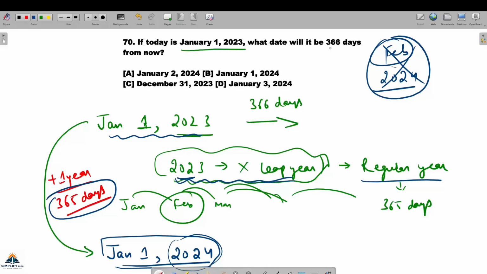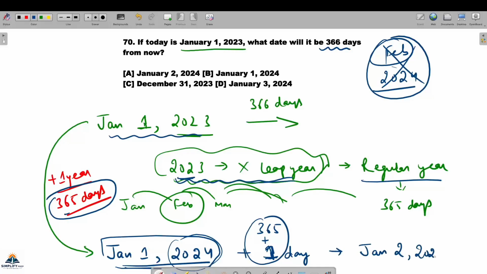But the question is asking, now the tricky part is you are asked about 366 days. 365 days के बाद ये डेट आया है, तो मतलब आफ्टर 1 day, 1 more day, आपका 365 प्लस 1 day हो जाएगा, है ना? That is 366 days will happen. So that is January 2nd, 2024. So this is what is happening after 366 days. That is, this date is going to come.